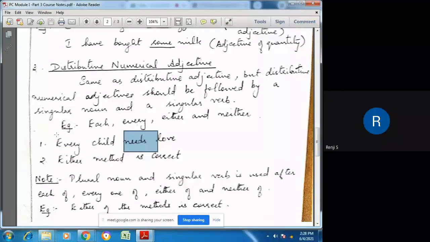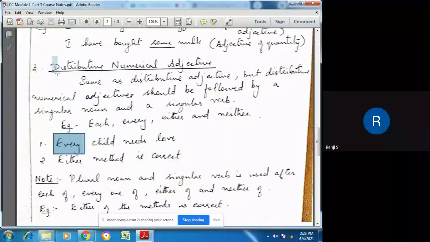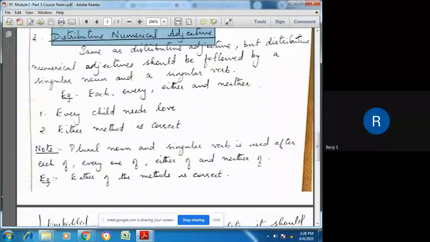Child is singular and children is plural. So if every is followed by a singular noun and a singular verb, then every becomes a distributive numerical adjective.